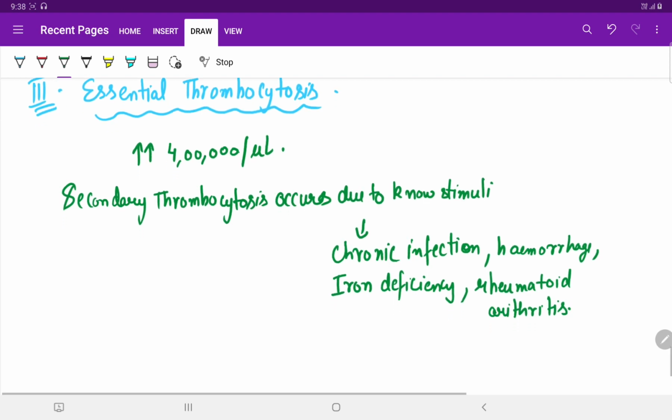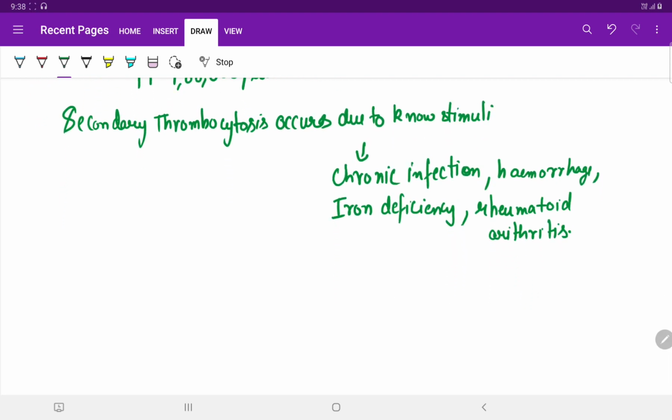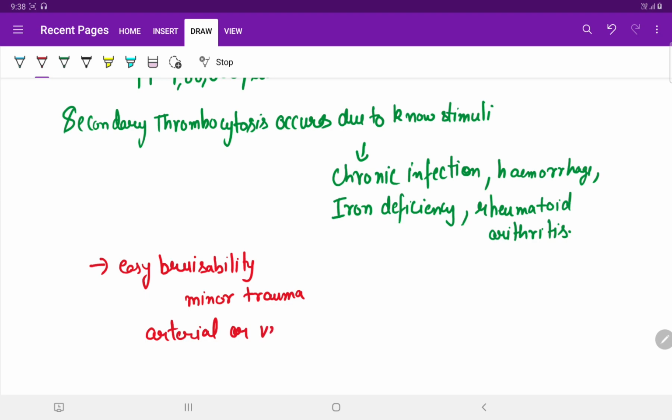The clinical features are easy bruisability following minor trauma, or spontaneous bleeding, or sometimes arterial or venous thrombosis may also occur.